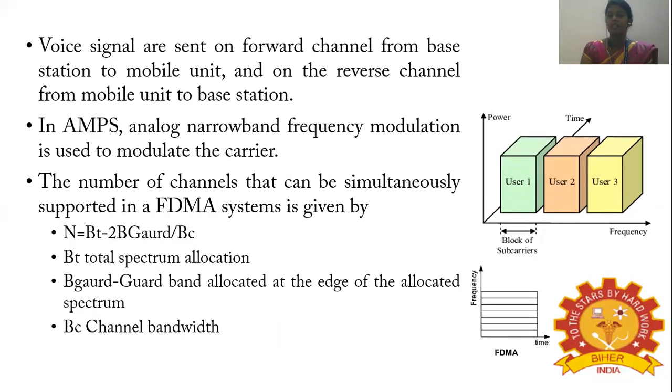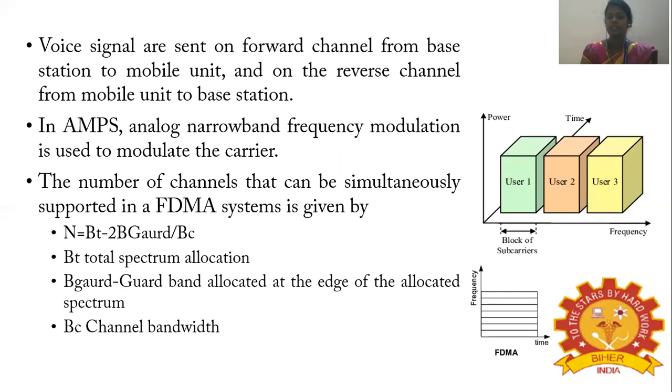The signals are sent on the forward channel from the base station to the mobile unit, and the reverse signals from the mobile unit to the base station. In the Advanced Mobile Phone System, analog narrowband frequency modulation is used to modulate the carrier.